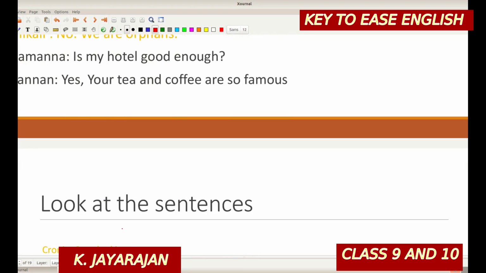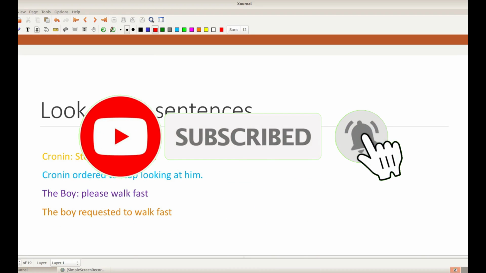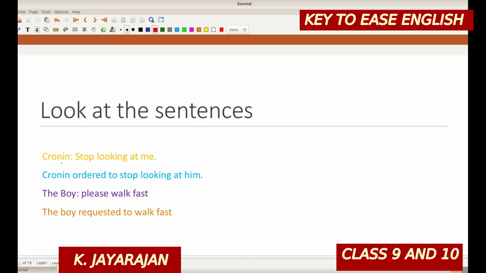Now we are passing on to another area. Look at the sentence. "Stop looking at me," Cronin said to John. Cronin ordered him to stop looking at him. "Boy, please walk fast." It will be in single quotes. This also will be in quotes. The boy requested to walk fast.